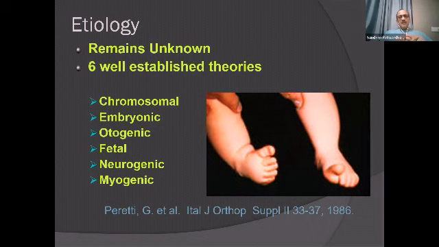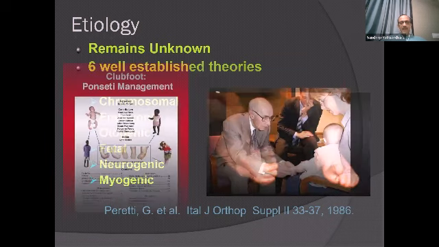If somebody asks you about the theories of how clubfoot happens, it's still not exactly proven. But there are 6 established theories as published in 1986 by Peretti, who said that it could be chromosomal abnormalities, or embryonic in origin, or otogenic, or a fetal malpositioning, or a neurological problem in utero, peroneal palsy, or a primary muscle problem, that is myogenic. But nothing has been conclusively proven till yet.